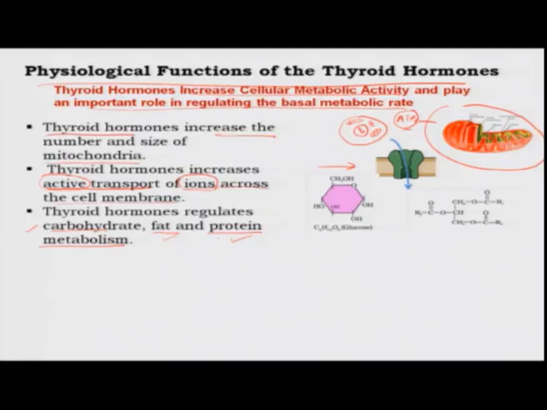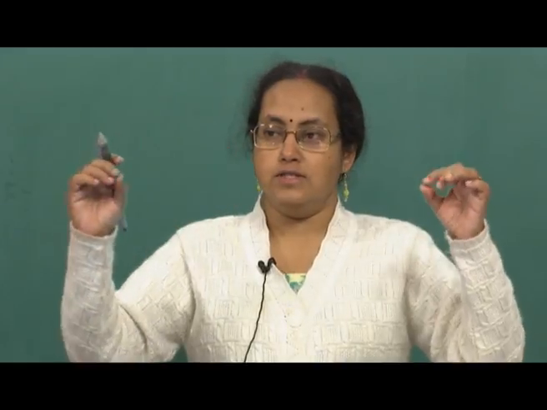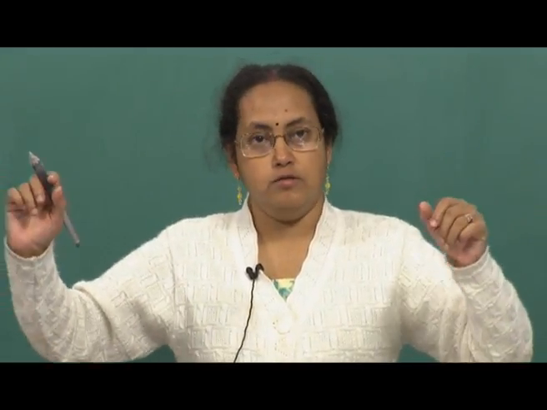Now, carbohydrates are present in many forms in your body. The storage form is called glycogen, which is actually a number of glucose molecules that are attached to each other. So, they form a long string of glucose molecules, and this is what is called glycogen. Fat can also be stored in this form.